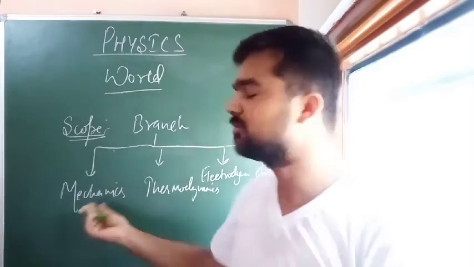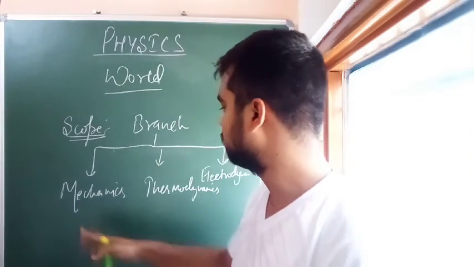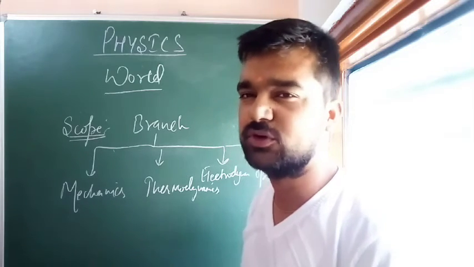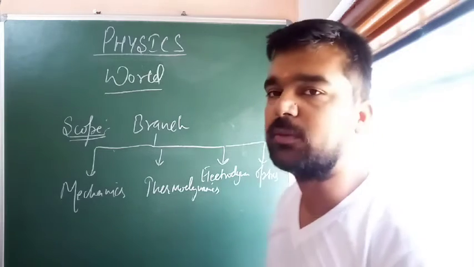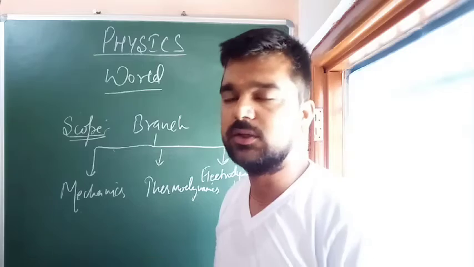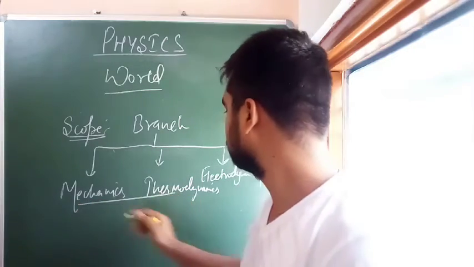The reason I am taking these branches is that in class 11 we are going to talk about mechanics and thermodynamics, and some portion of waves also. And in class 12 we talk about electrodynamics and optics and some topics like atoms and nuclei and semiconductor devices. That is why I am taking these terms.